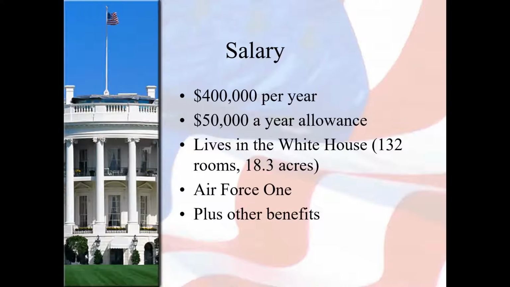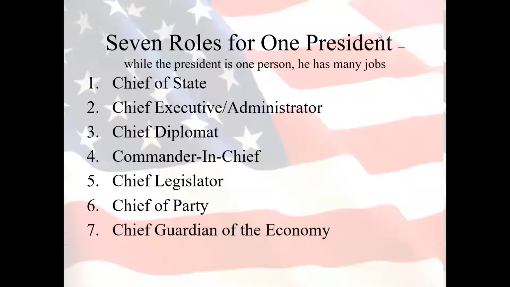Again, a lot of benefits that go with the job, but $400,000 a year is what the president makes. Just to put that in perspective, in the NFL, the minimum salary for a player is above that. It's $510,000. So if you are the last man on a 53-man roster in the NFL, you make $510,000 a year, whereas a president makes $400,000 a year.